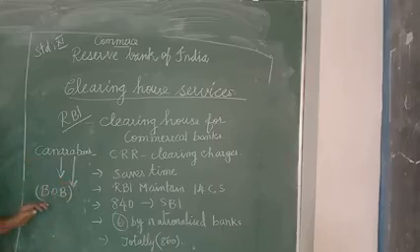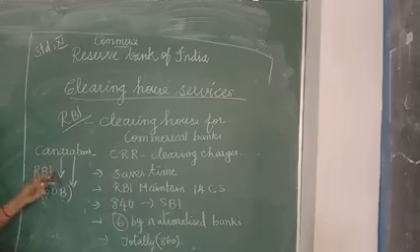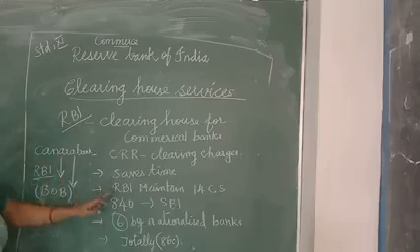So other banks' checks will be easily cleared by whom? The RBI. So this is called clearing agent. Wherever they give other bank checks, the RBI gives clearance to all the banks.